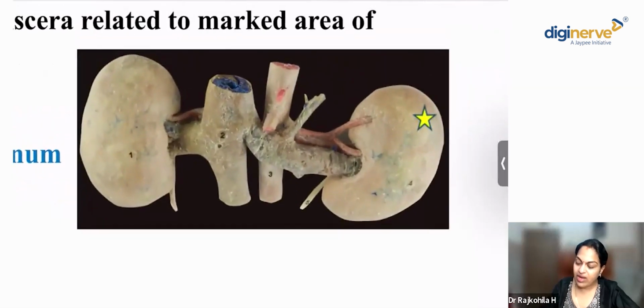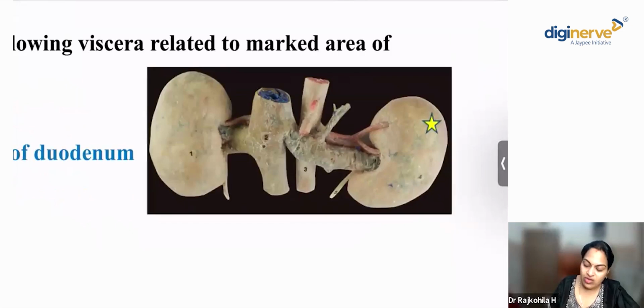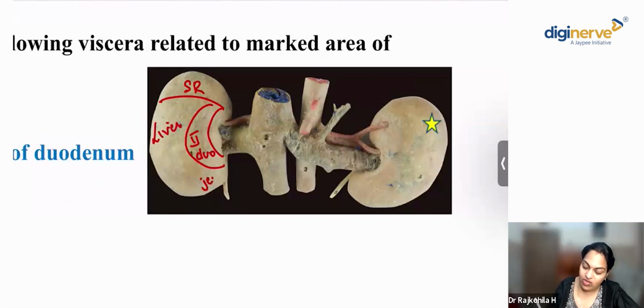This was again a previous year question. So here, the right kidney, above it is related to the suprarenal gland. Over the hilum, it is related to the second part of duodenum. Over here, it is related to the liver. And here will be the coils of jejunum. And over here, the hepatic flexure.